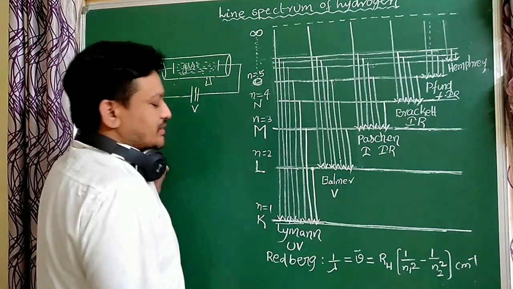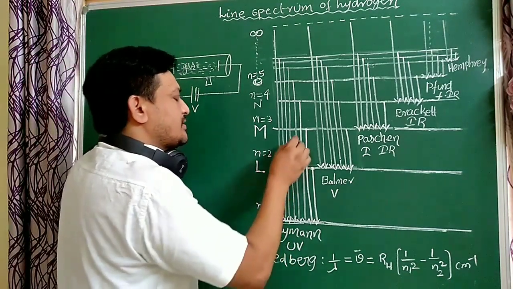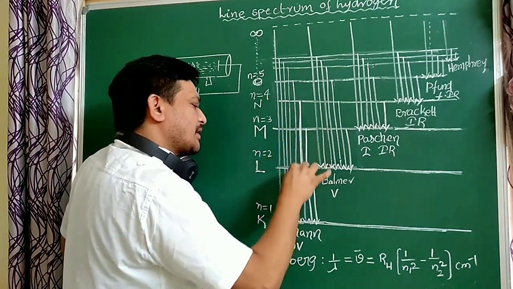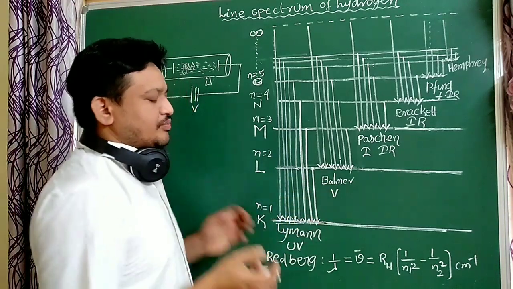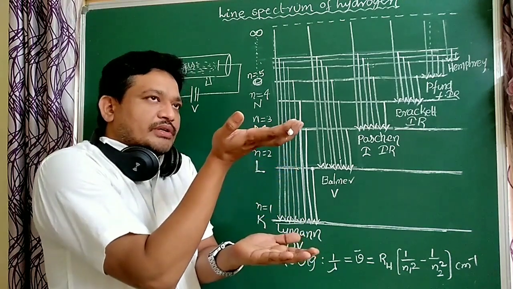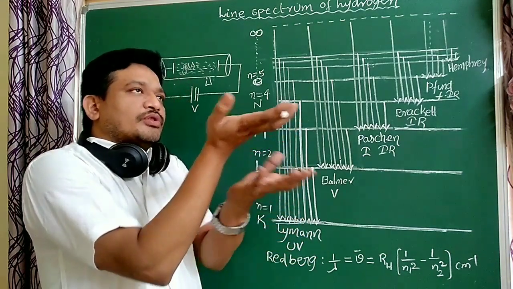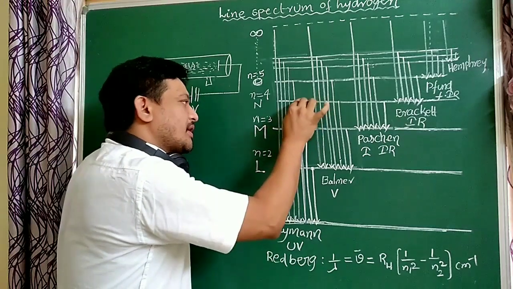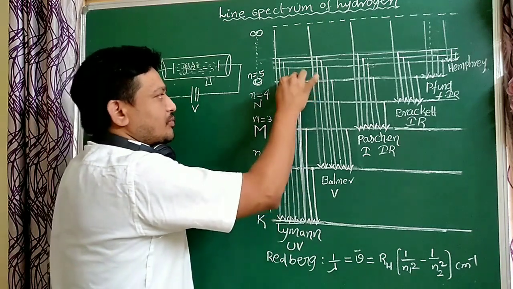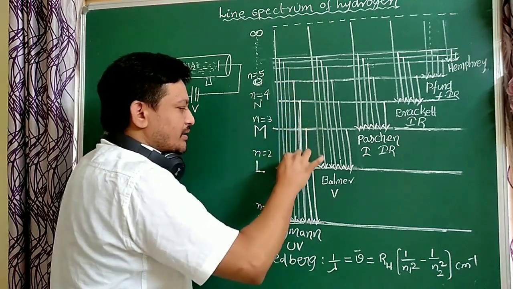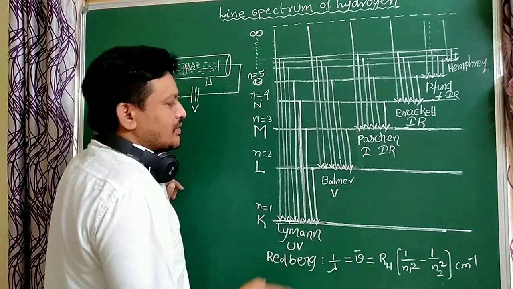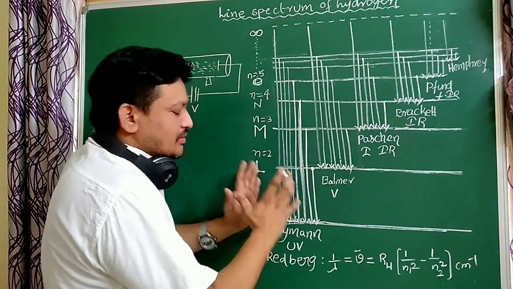That is the lowest energy orbit. Next, the electron present in the fourth orbit comes back again. Suppose the electron absorbs the required energy and goes to the fourth orbit. It comes back again and one line is obtained. If the electron goes to the fifth orbit and comes back, energy is released at that time, and that energy passes through the prism. These are the possibilities.